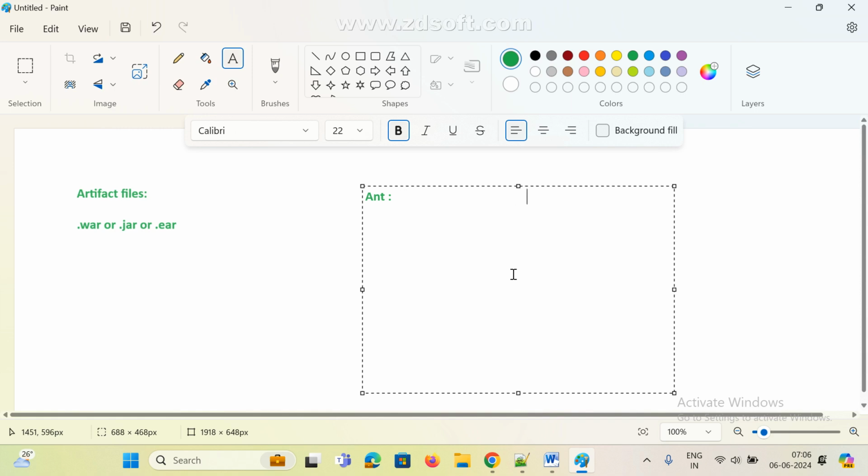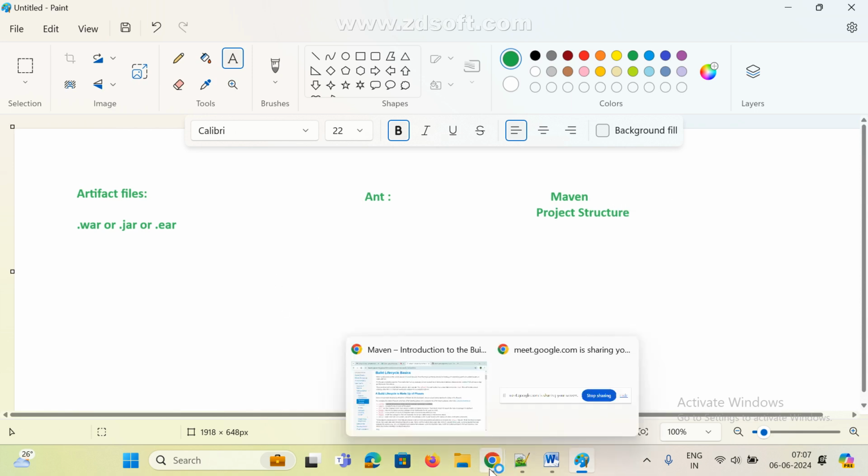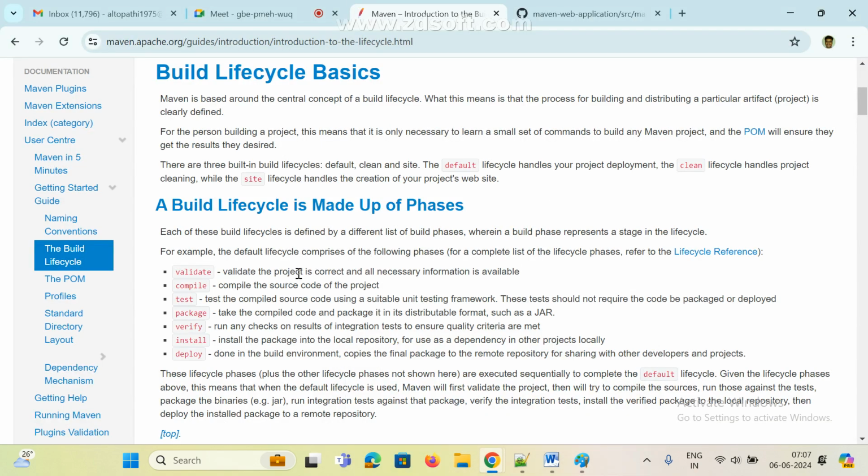If you use Maven, it will create the entire project structure. You do not need to worry about the structure and all, it is created by Maven only. So now I created one project, right? Now how will that structure work? See, validate checks whether the project is correct and all necessary information is available in the particular folder.